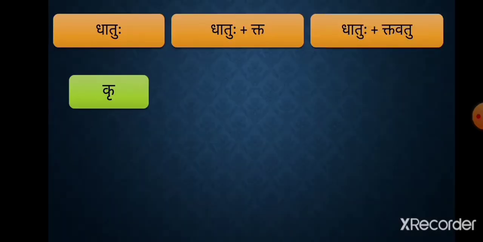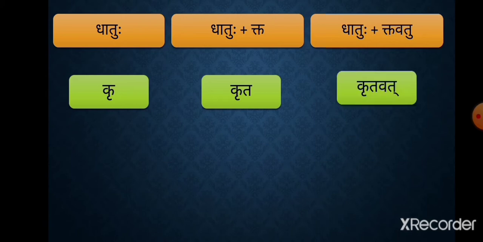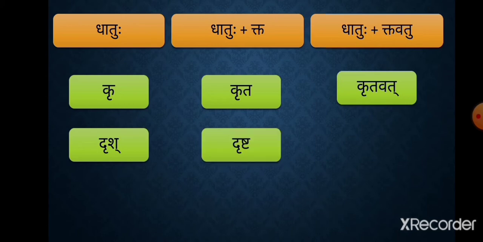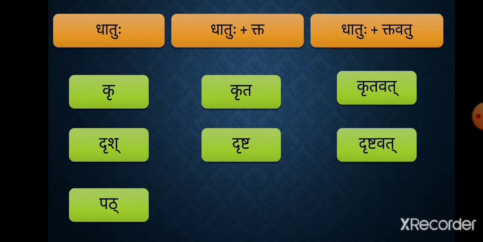Kru dhatuhu. Kru plus ta pratyay form is kruta and kru dhatuhu plus tavatu pratyay form is krutavat. Drush dhatuhu. Drush plus ta pratyay form is drushta and drush plus tavatu, the form is drushtavat. Pat dhatuhu.